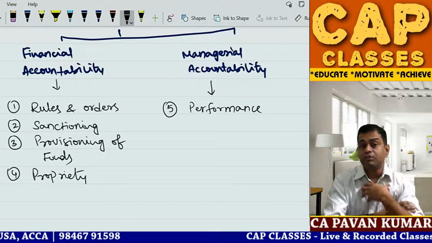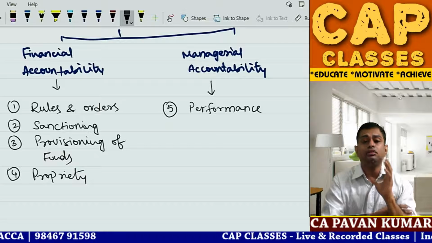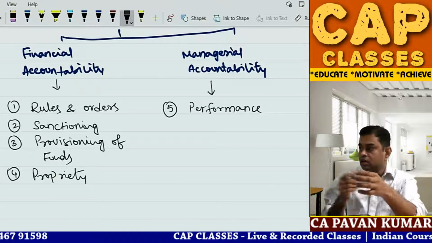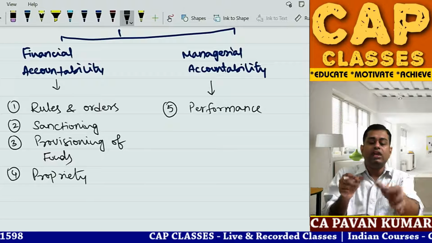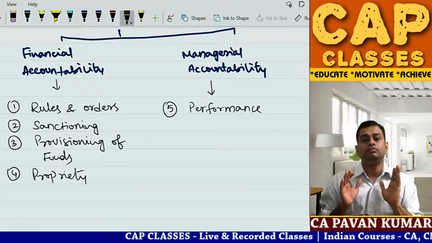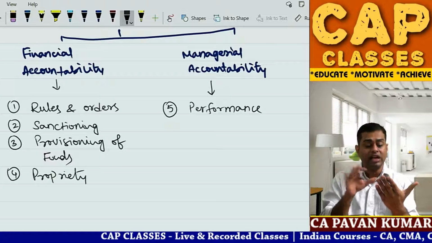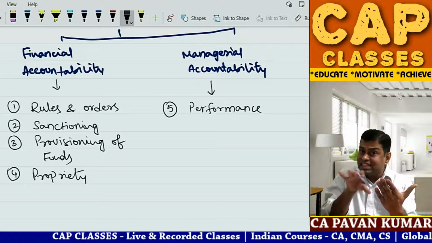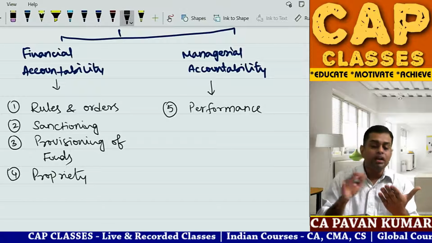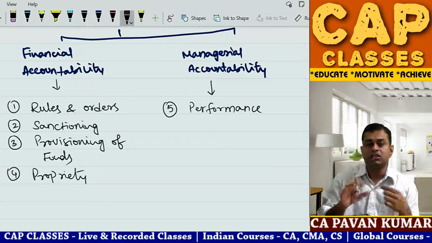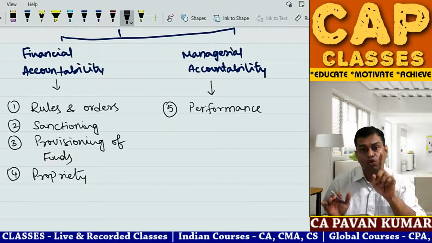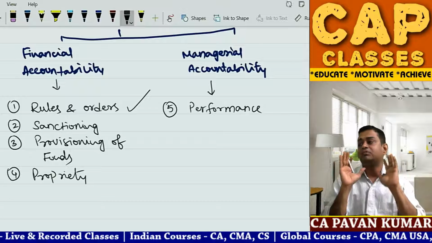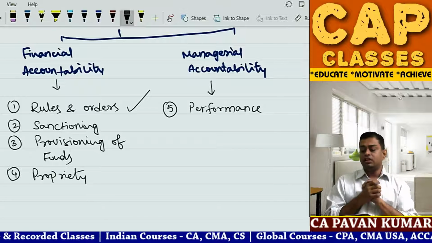Now I am the auditor and collector is saying, Pavan sir, there is one order passed by central government, and he has taken the printout of the order and he has given, sir, this is the order, see. Then I read GO number so and so, dated so and so. So this expenditure meets with the purpose given in the order. Then I said, okay, test 1 passed. So this expenditure incurred is as per the rules, as per the government order. Okay, I am satisfied. Then 2,